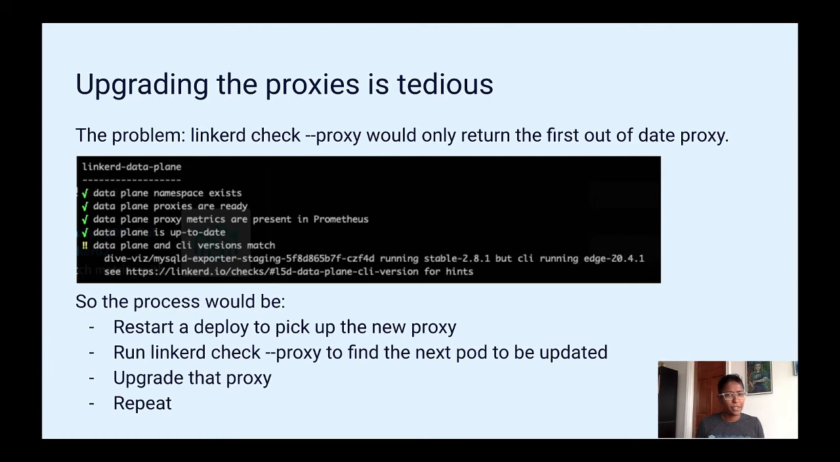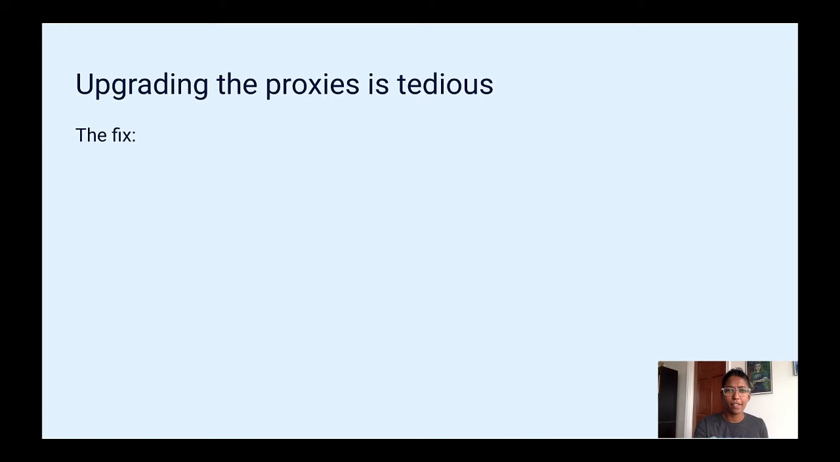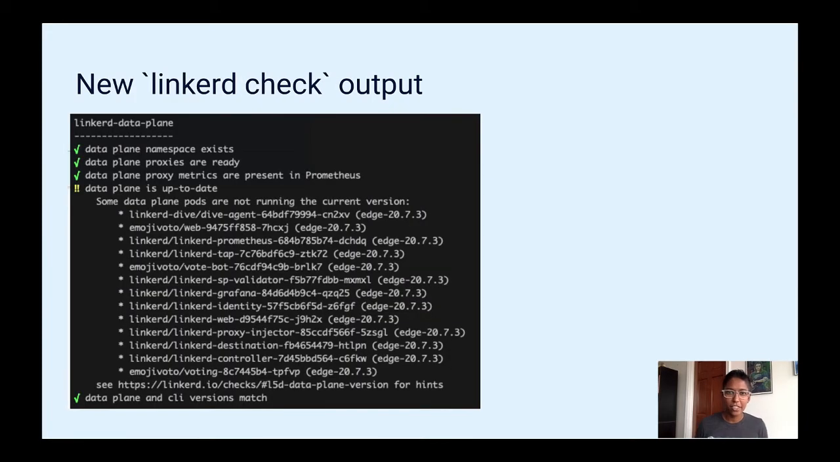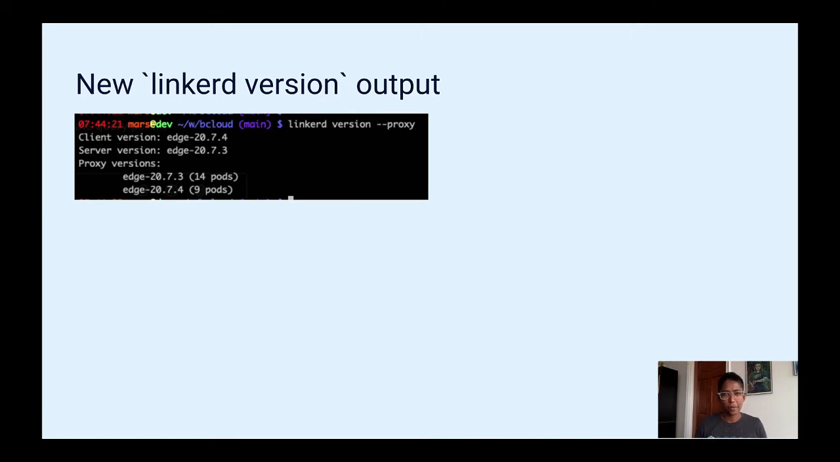What we thought was, wouldn't it be nice if Linkerd could just output all of the pods that were out of date so we don't have to keep running in this tedious cycle? So we talked to the Linkerd team, and we got our fix. Linkerd check --proxy now outputs a list of pods with out-of-date agents. So you can just see all of that in one, and we don't have this tedious upgrade cycle that we used to. Linkerd version also now outputs a summary of the number of pods that are of each proxy version.